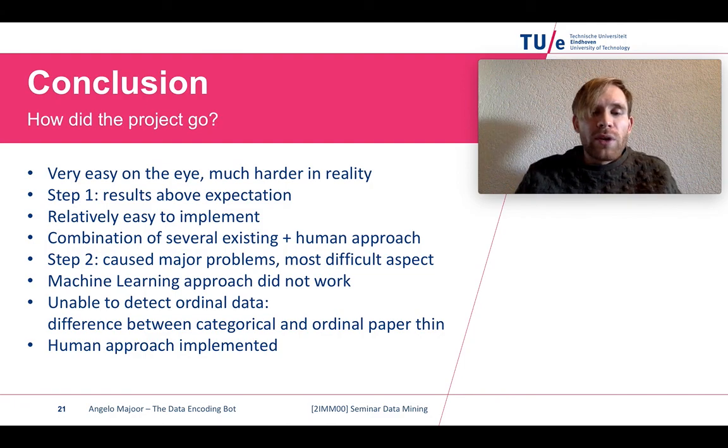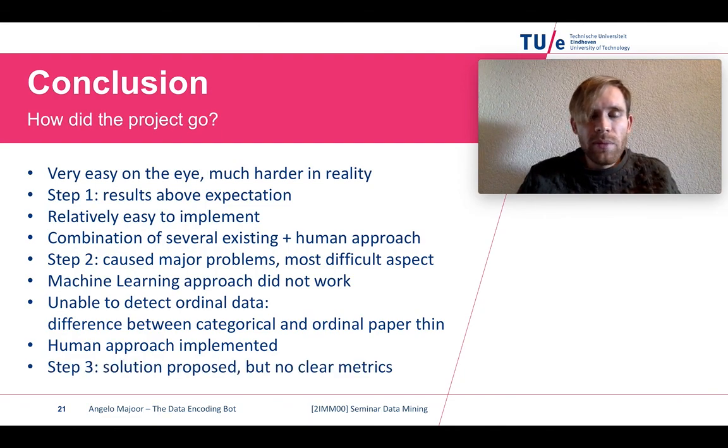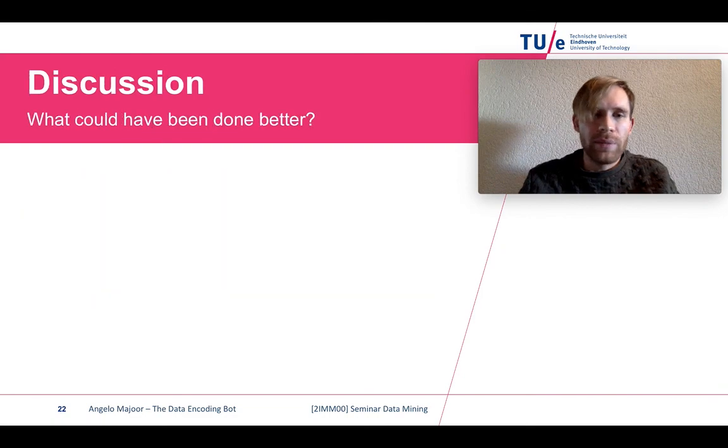It was not able to detect ordinal data, and the downside is the difference between categorical and ordinal data is paper thin. The solution is that we implemented a human approach, which is the proposed solution that I mentioned before. Step 3 has a proposed solution, but the problem is there are no clear metrics for this.